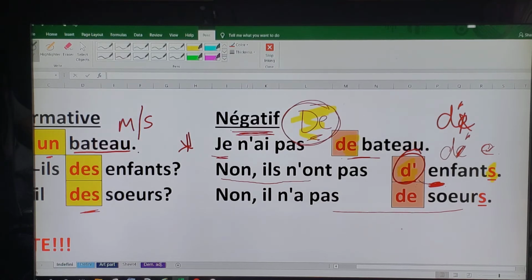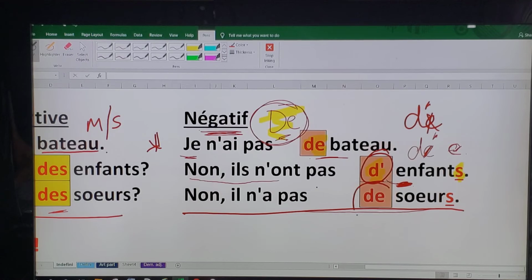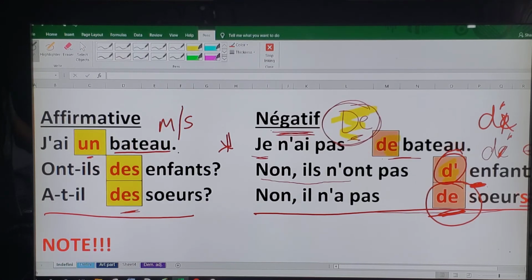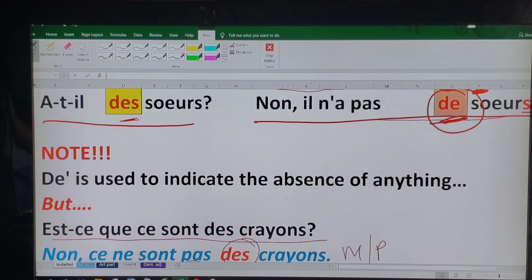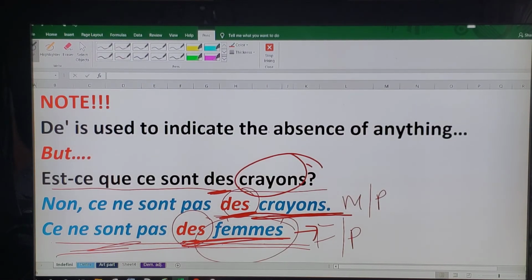Likewise, the last example, does he have any sisters? This word over here, no, he does not have any sisters. So he doesn't have anything at all, any sisters at all. So we use the, right? Whereas in the other two examples, the examples below, are these some pencils? No, these are not some pencils. This is very general. No, these are not ladies, right? It's just a very general way.